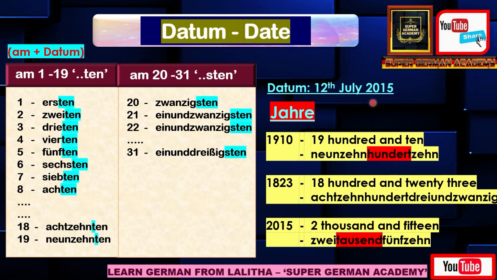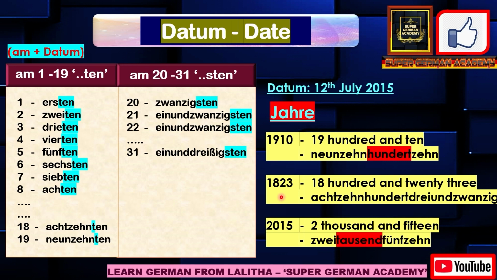Now here, for 2015, I have taken an example. Now, how do you express this number in German? Jahre means years. So, for example, if you want to say the number 1910, how will you say 1910, right? 1910 you will express as Neunzehn, 19, Neunzehn, and for 100 it is Hundert. See the spelling, Hundert, 100. And Zehn is 10.